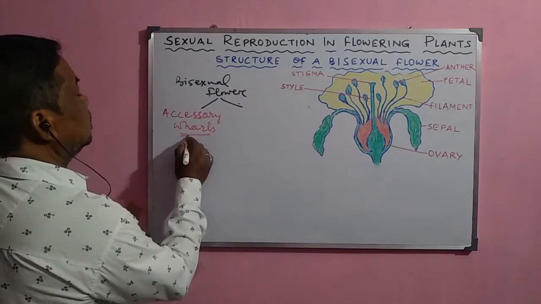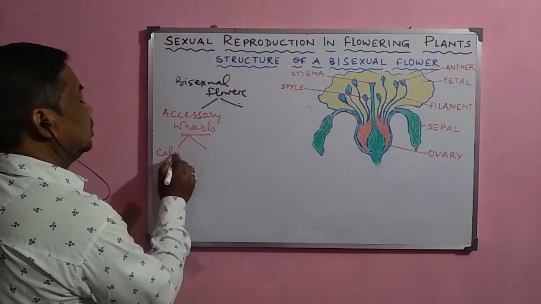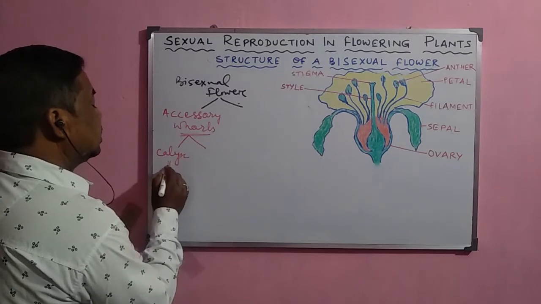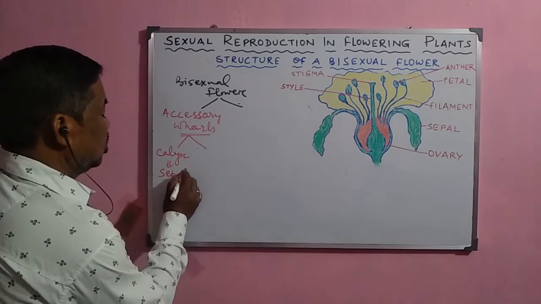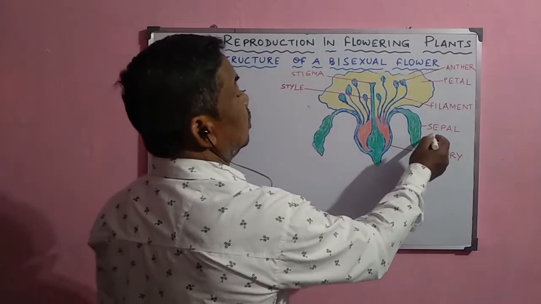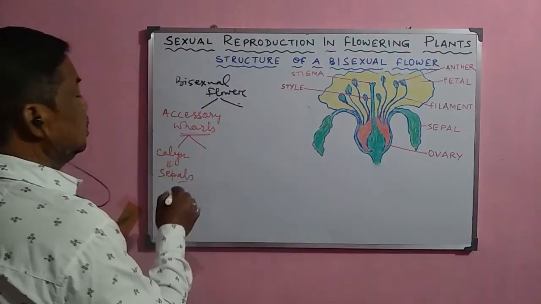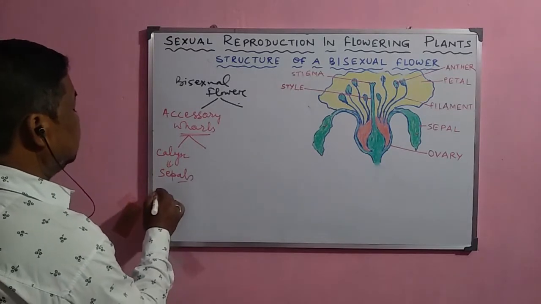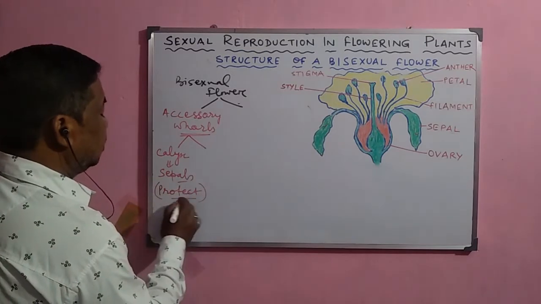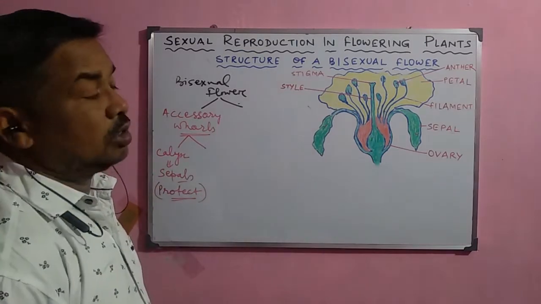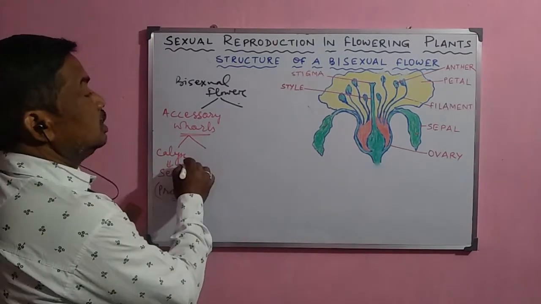And in this case, there are two whorls, like your first one, the calyx. This calyx whorl consists of a number of sepals. Look, this is the outermost whorl, and these are the sepals, present in the outermost covering, and normally its main function is to protect the flower during the early developmental stage. All the other whorls are present inner to it, so it helps in the protection of the inner whorls.